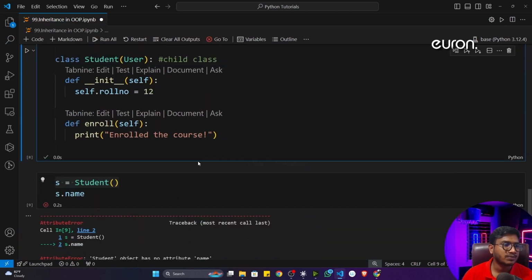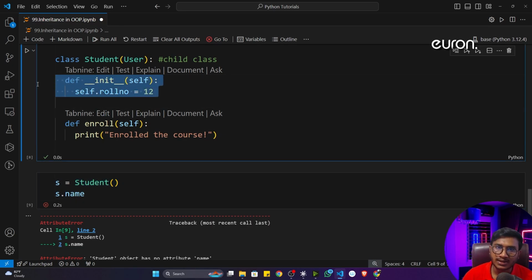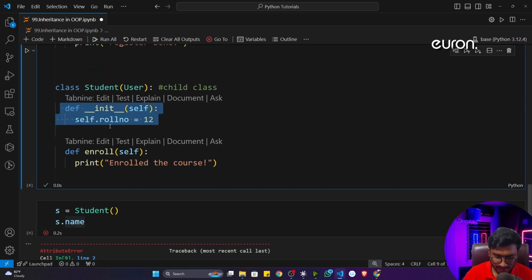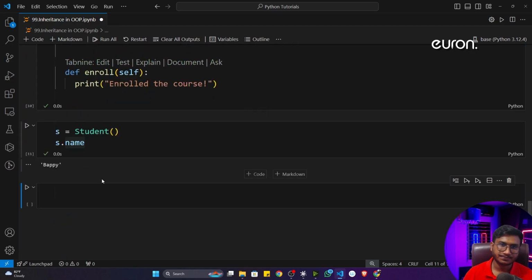Got it? That means whenever you are defining this student object, since the student class has its own constructor, it will give the first priority to this particular constructor. Now inside this constructor, is there any name attribute? No, there is no name attribute. That's why it's throwing the error: student object has no attribute name. But let's say I comment out this constructor code, so there is no constructor in this class. Now if I execute the program, it will work fine.